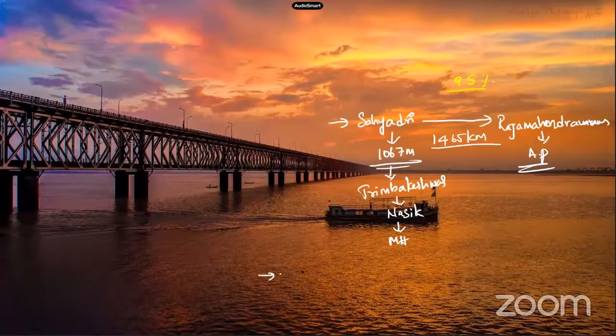I told you that it starts in Maharashtra. It flows through Chhattisgarh, Madhya Pradesh. Next one is Odisha, Karnataka, and Andhra Pradesh. So these are the states where this Godavari river flows, students.